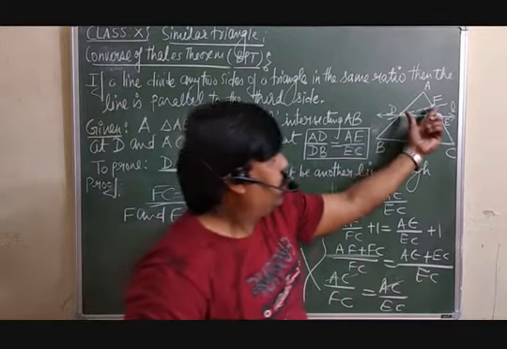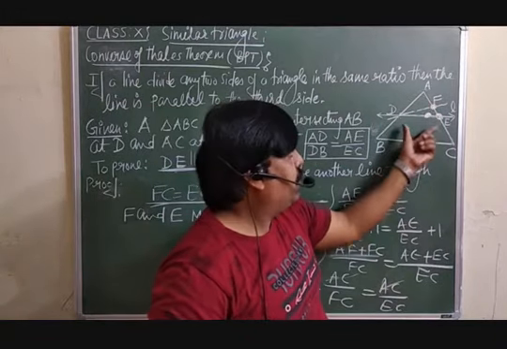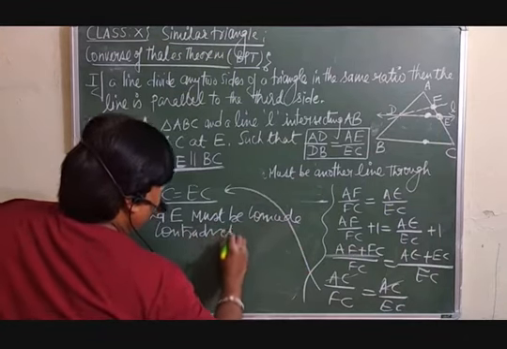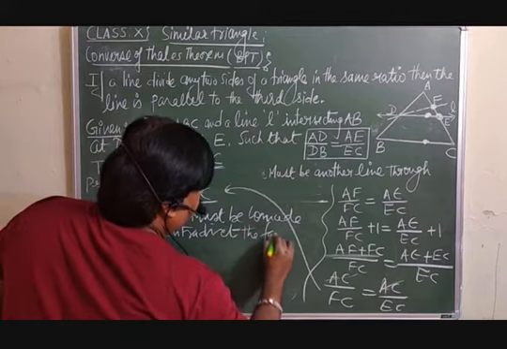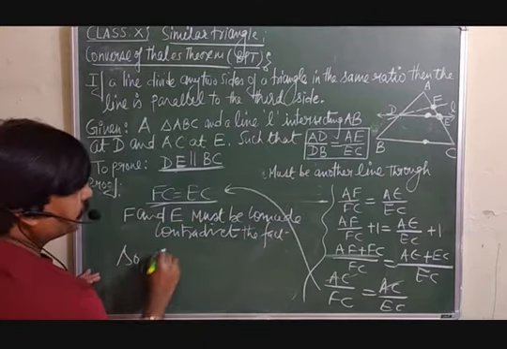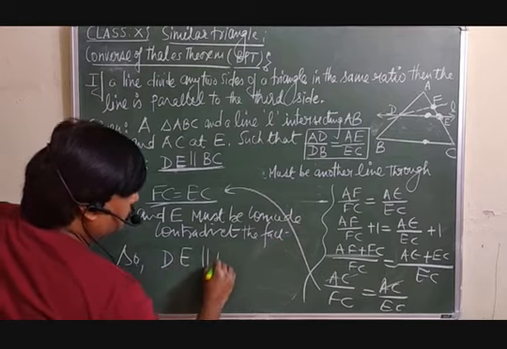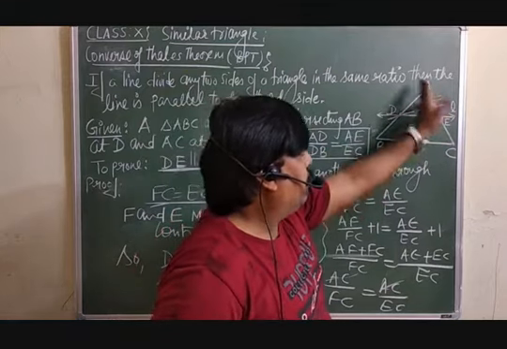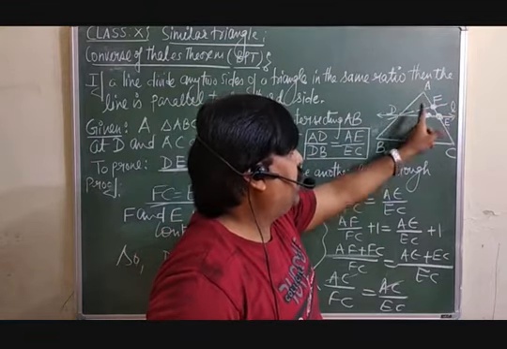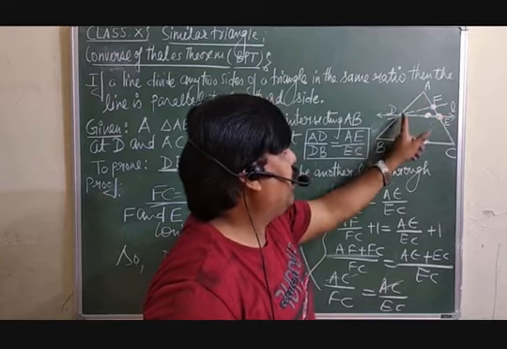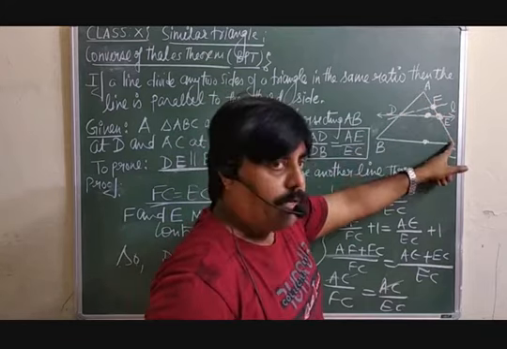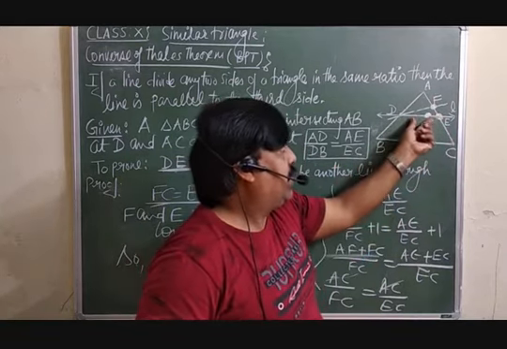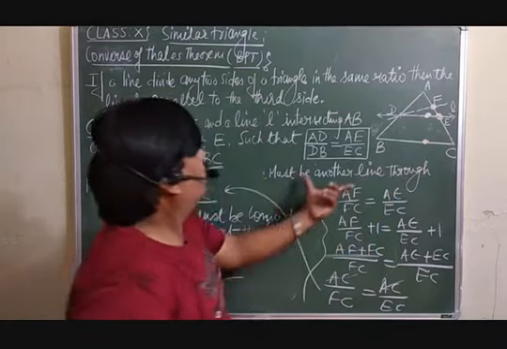It means DF is not parallel to BC, so DE is parallel to BC. That is the contradiction you can see. Therefore, this DE is parallel to BC. So finally, what we are getting is that in any triangle, if a line divides two sides in equal ratio, meaning AD over DB is equal to AE over EC, then that line will be parallel to the third side. This is the converse of BPT. Have a look.